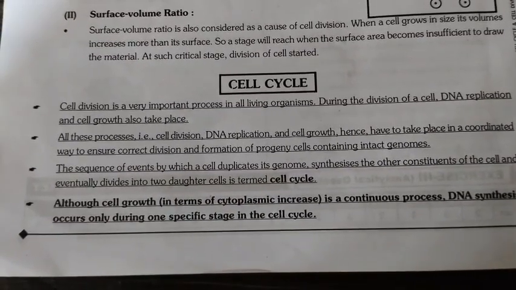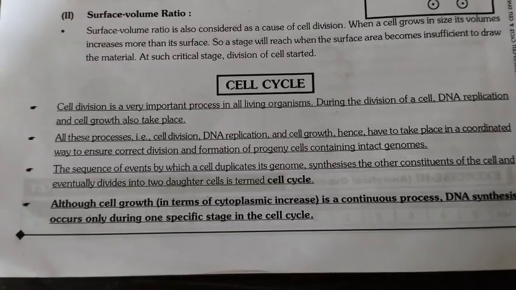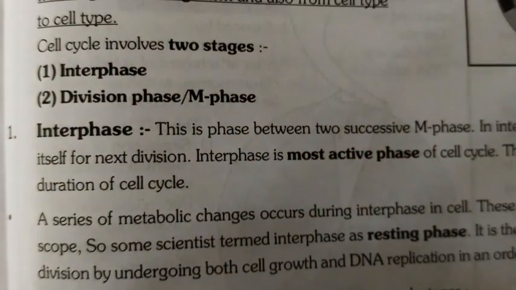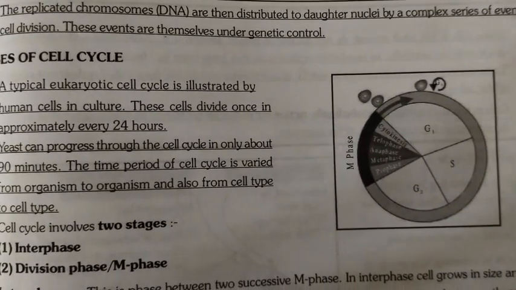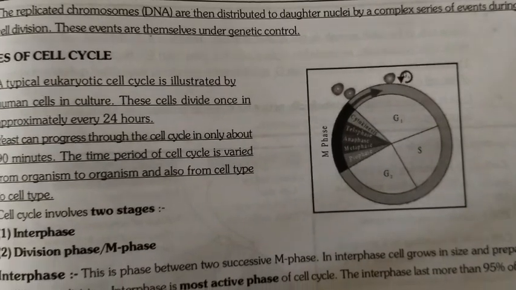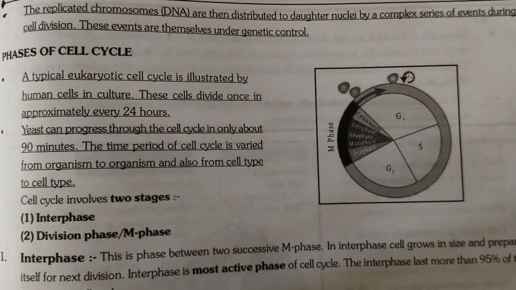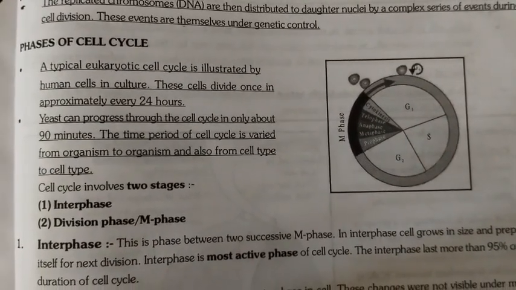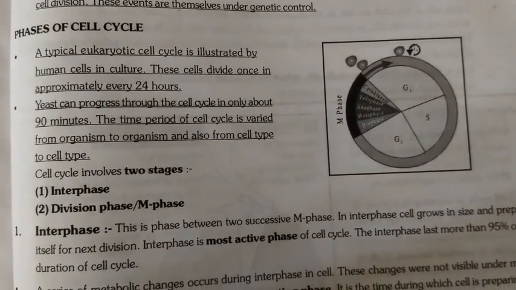Throughout cell growth, in terms of cytoplasmic increase, is a continuous process, DNA synthesis occurs only during one specific stage in the cell cycle. The replicated chromosomes, DNA, are then distributed to daughter nuclei by a complex series of events during cell division. These events are themselves under genetic control.